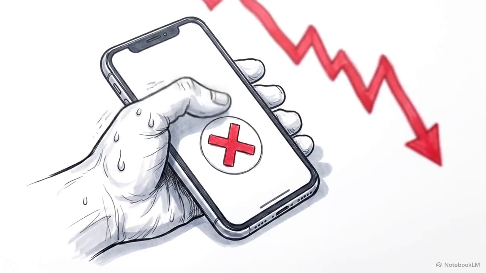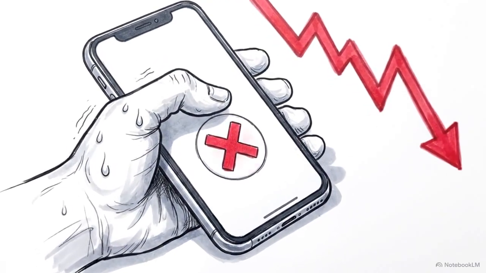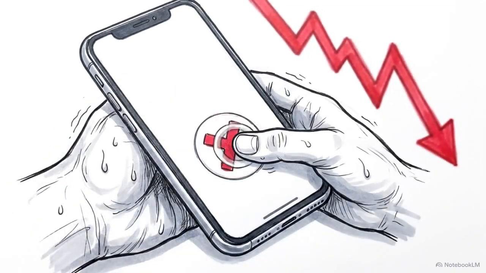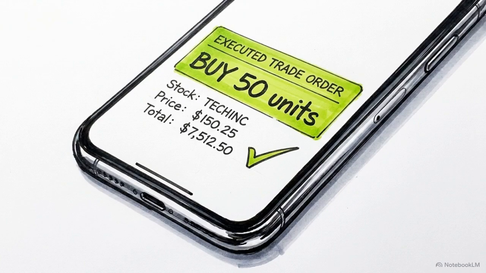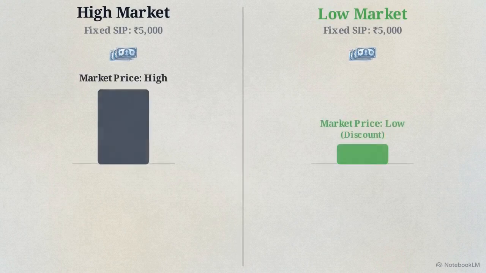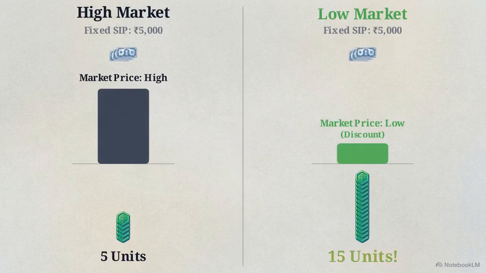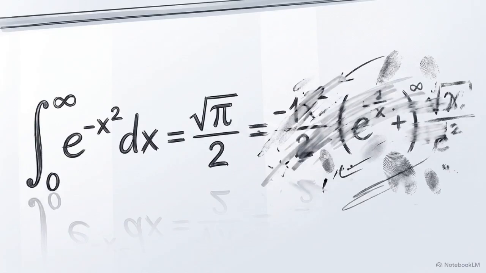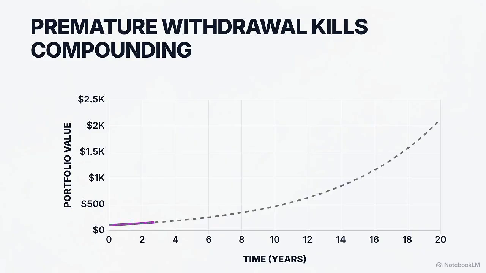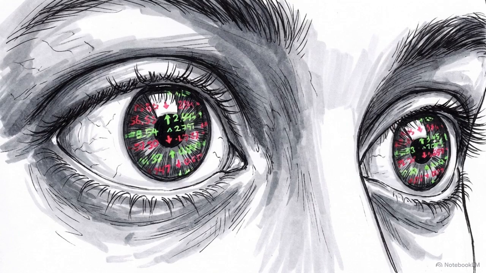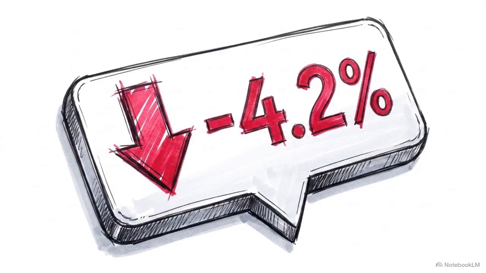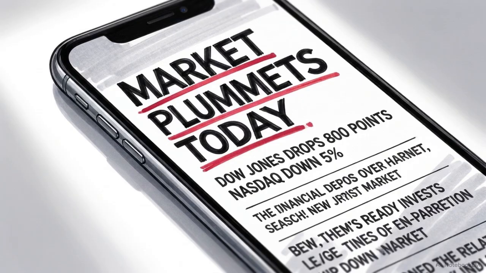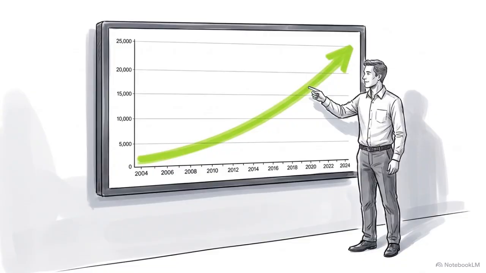The primary reason retail investors fail is that they manually cancel their SIP mandates the moment the market drops. A market crash actually works in your favor here. Because your monthly amount is fixed, a drop in market prices means your money buys more units on discount. This is rupee cost averaging operating at maximum efficiency. Liquidating the portfolio in the first few years destroys the math. You stop the compounding curve right before it has the time to reach its exponential growth phase. Checking your portfolio balance every day creates a false sense of volatility. Daily red numbers cause anxiety, but they are just short-term noise, masking the actual, long-term structural growth of the market.